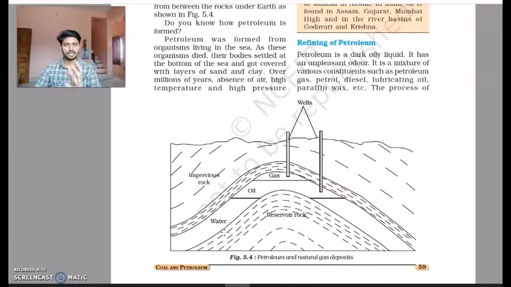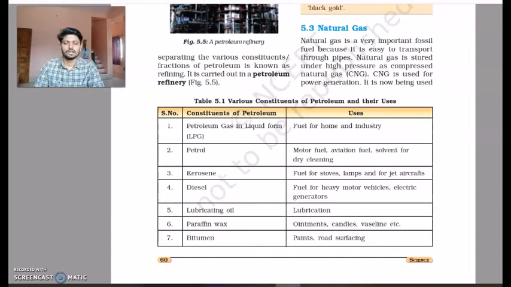Why does this happen? Because water and petrol, they never mix with each other, right? You might have observed that जब हम कुछ खाना खाते हैं, we have some oily substance, and if you try to add water, the oil will float on the water because the density of oil is a bit less as compared to water. So similar thing happens here. That's the reason why petrol never gets mixed with the water, and we can easily obtain it. But the petroleum that we find in this way is not pure. So we have to refine this petroleum product, and this is what we call the refining process of petroleum product. So this refining of petroleum is done in certain refineries.